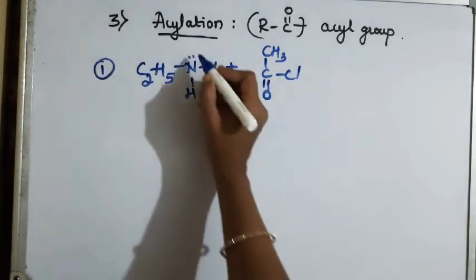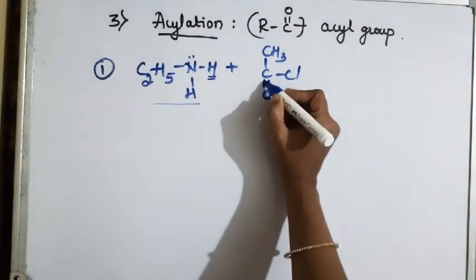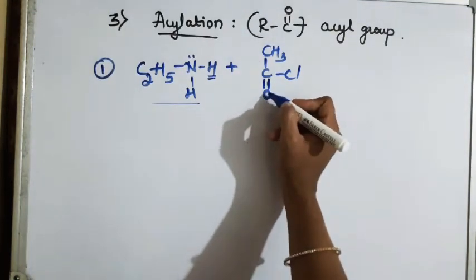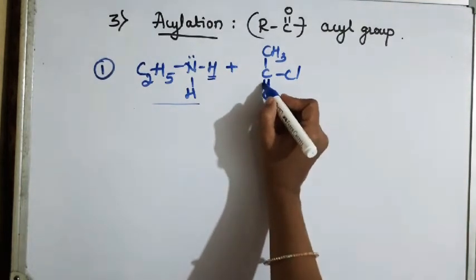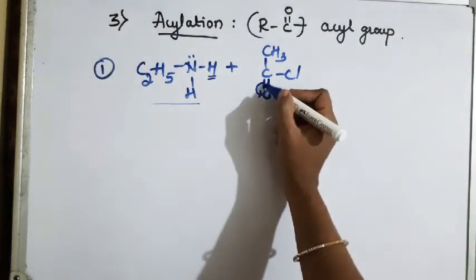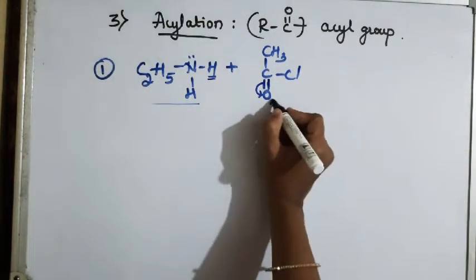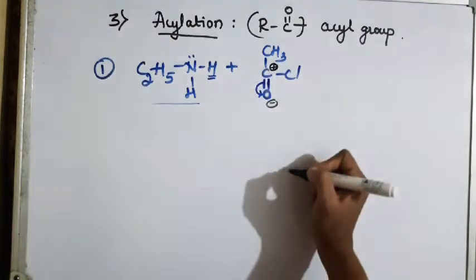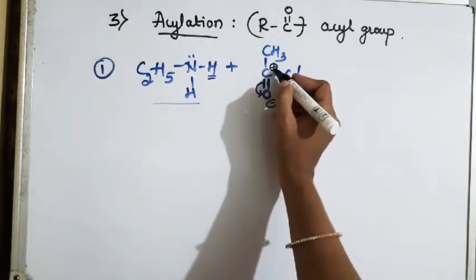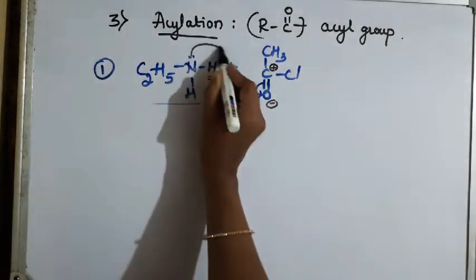The lone pair of electrons which are present on the nitrogen makes this whole molecule a nucleophile. So here in acid chloride, we have a carbonyl group. Oxygen is an electronegative element, so it tries to withdraw electrons towards itself. So the pi electrons are shifted onto oxygen, because of which oxygen carries a negative charge and carbon will be electron deficient. It carries a positive charge. Because of this deficiency, this nucleophile attacks this electron deficient carbonyl carbon.